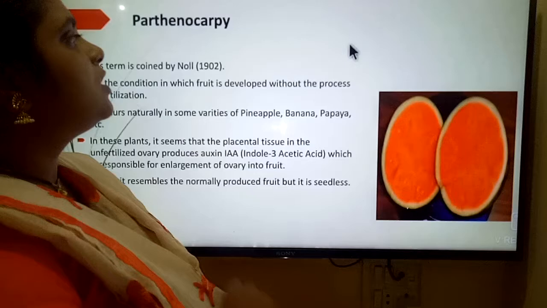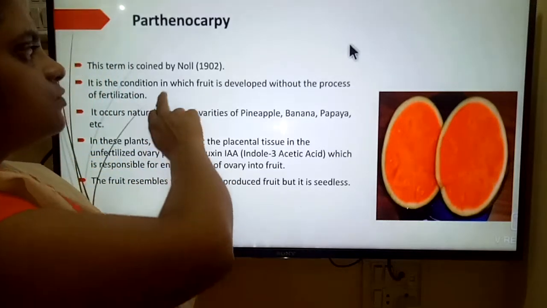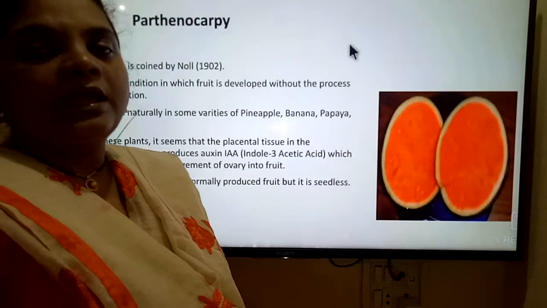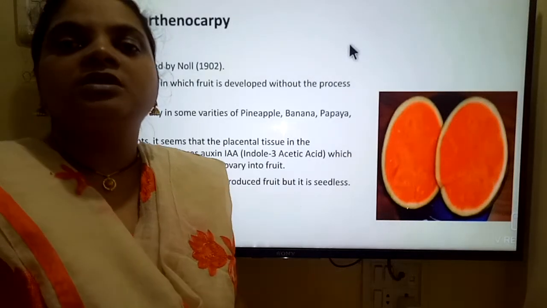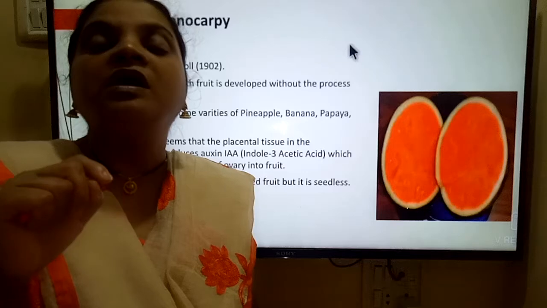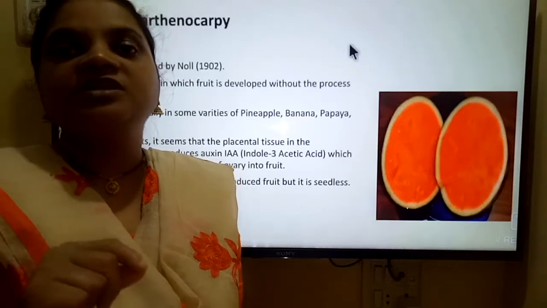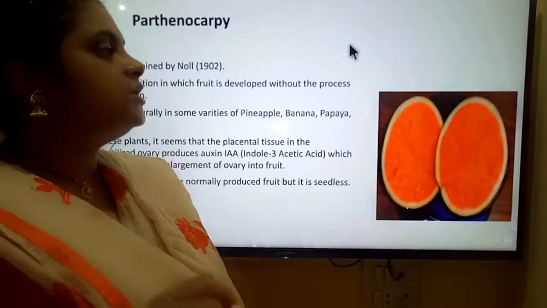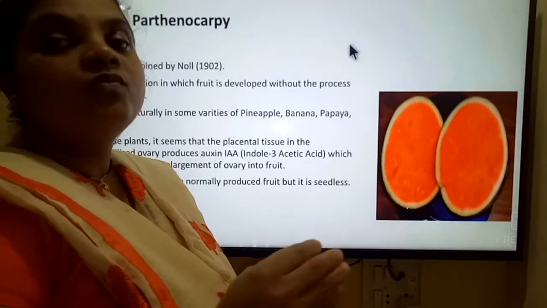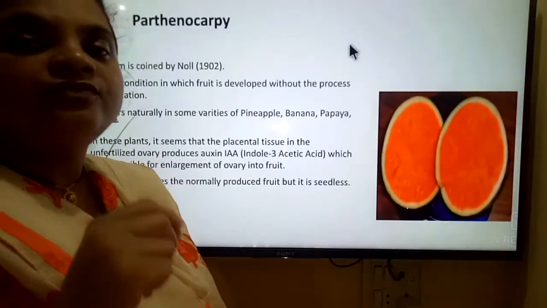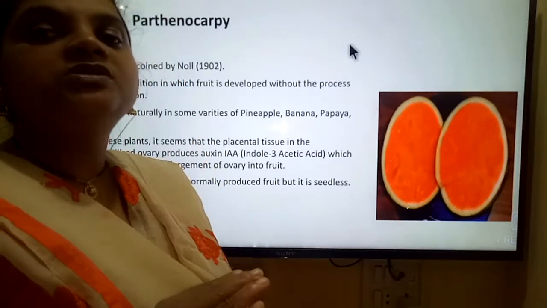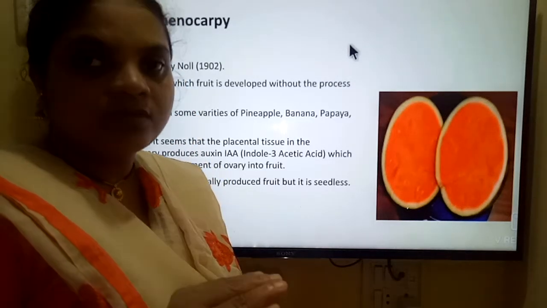Now parthenocarpy, what is that? It was first discovered by Noll in 1902. This phenomenon is nothing but the production of seedless fruit. Seedless fruit we can observe in banana, papaya, pineapple, even watermelon. In that fruit we observe the absence of seed. Such a fruit is called a parthenocarpic fruit.